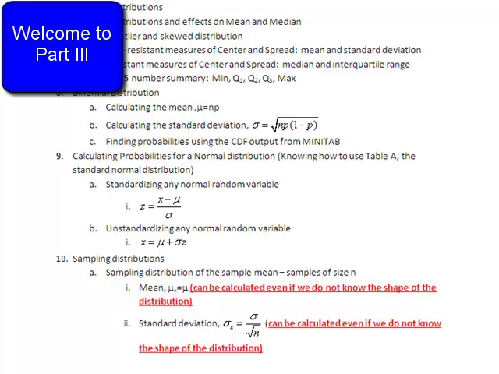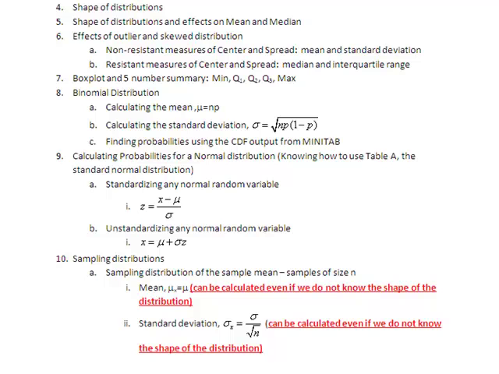Sampling distributions: knowing how to work with them and what they are. Let's look at the sampling distribution of the sample mean of a specific sample size, n. The mean of a sampling distribution is just the mean of the population. This can always be calculated, even if our sampling distribution is not normal. The standard deviation of a sampling distribution is the standard deviation of our population divided by the square root of n.